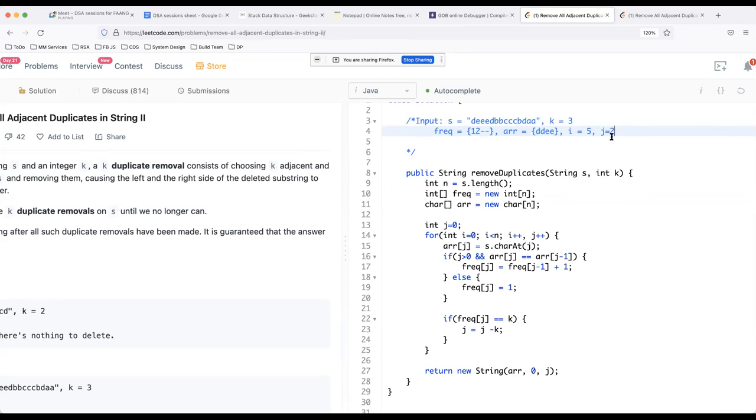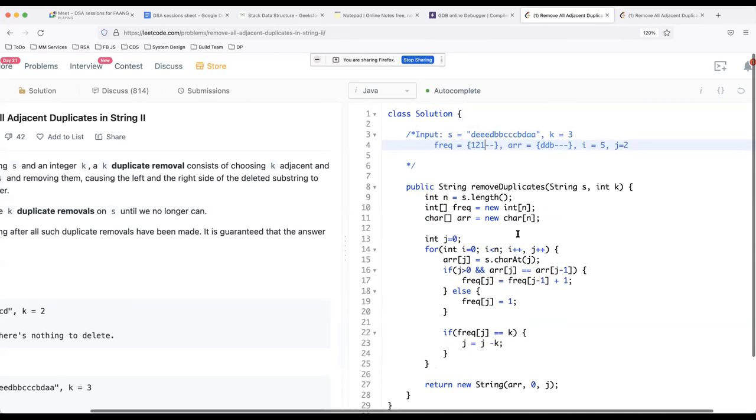At this point of time, we copy the ith character into the jth location. The ith character is B, which is the 5th character. Now I copy B at location 2. At 2, E is present, so it will be overwritten. So I'll copy B over here. I'll just remove E for now because these are dummy characters now. So j is 2, I copied it here. Now B is not the same as D. So the frequency of B is going to be 1. And then we go to the next character. So j becomes 3, i becomes 6.